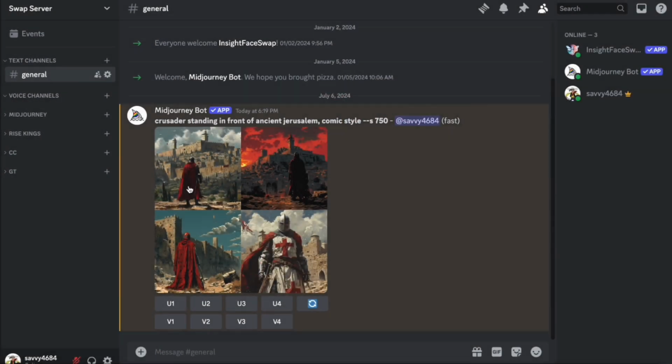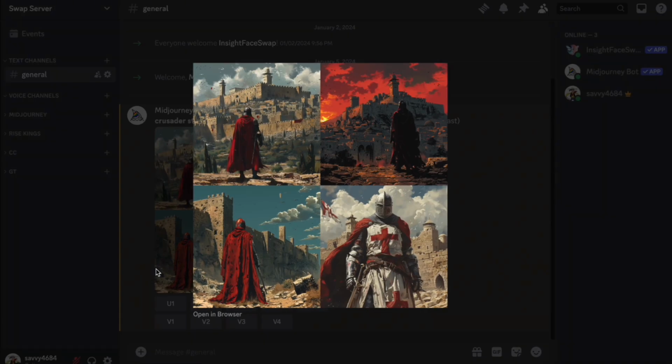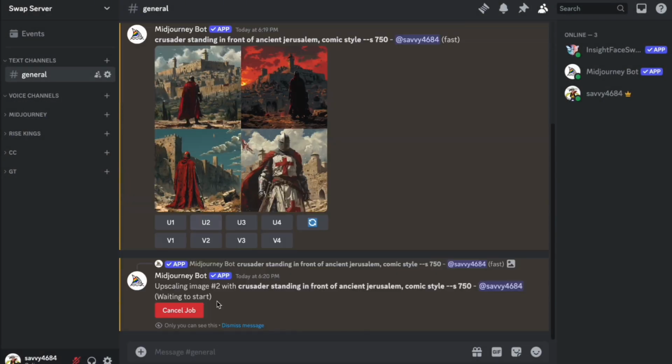You will always get a panel of 4 results, and below are the buttons for upscaling and a variation of that specific image. So going from left to right, this is upscale 1/variation 1, upscale 2, variation 2, 3 and 4. And you can always also regenerate the response itself. In order to download an image, you always have to select one of those. Let's say we were happy with number 2, so we press on upscale 2.